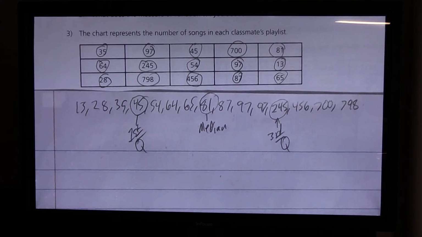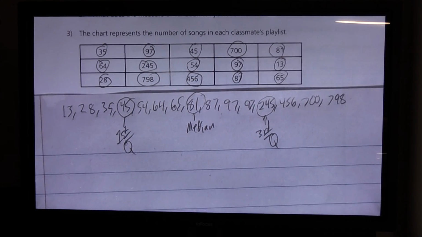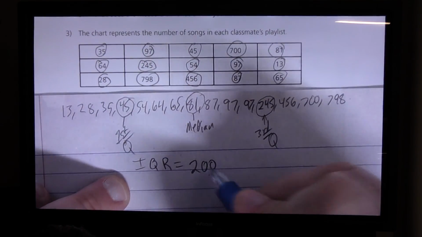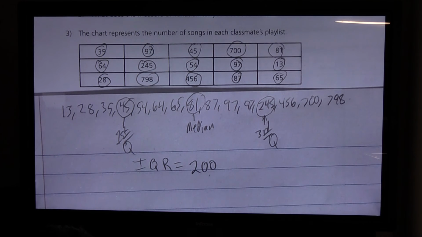Now, to find the interquartile range, we have to subtract the first quartile from the third quartile, and 245 subtract 45 is 200. So our interquartile range is equal to 200. Relatively speaking, that's a pretty hefty interquartile range. So what this tells us is that the middle half of the data is extremely spread out.